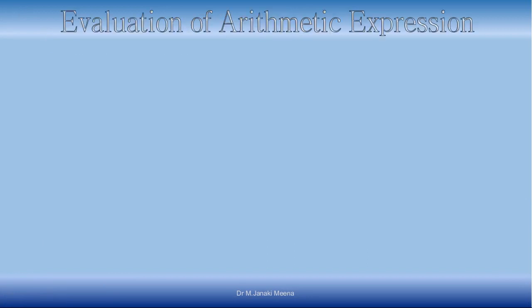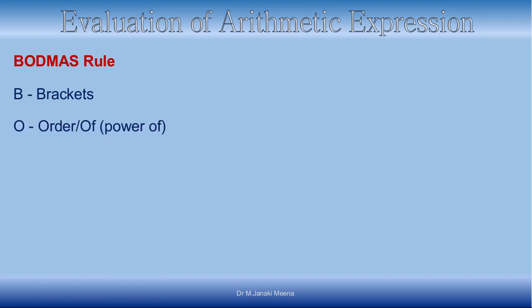Now before making a conclusion on those expressions we have written, we will discuss evaluation of arithmetic expressions. Just recall what you have learnt in high school. You might have learned the BODMAS rule. What does the BODMAS rule say? Whenever you are given an expression, you have to evaluate what is within the brackets first. And then O is for order or of. When we say order, it is power of. When you have x square or x cube or square root or cube root, those must be given the next precedence and you have to calculate those values.